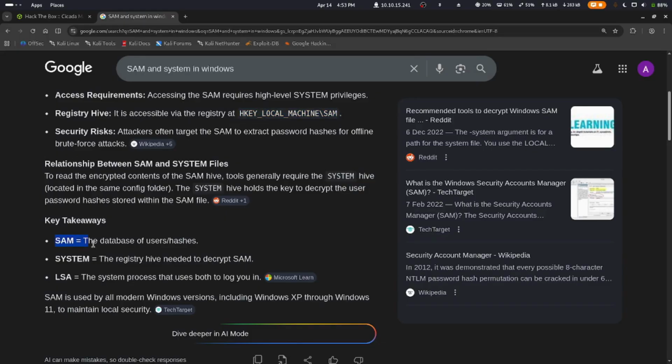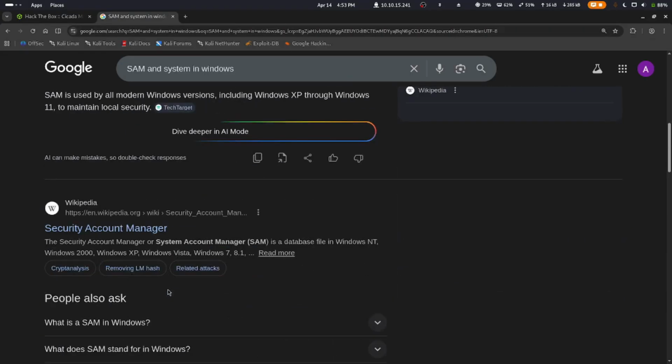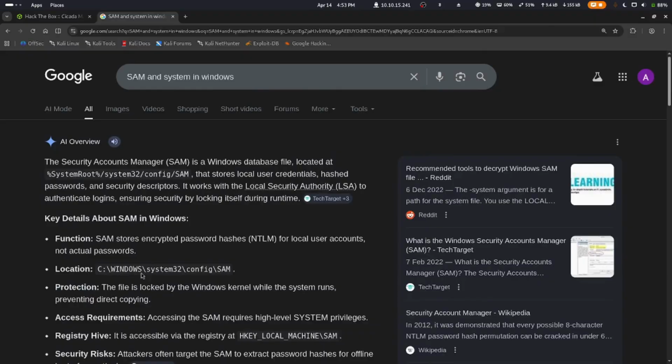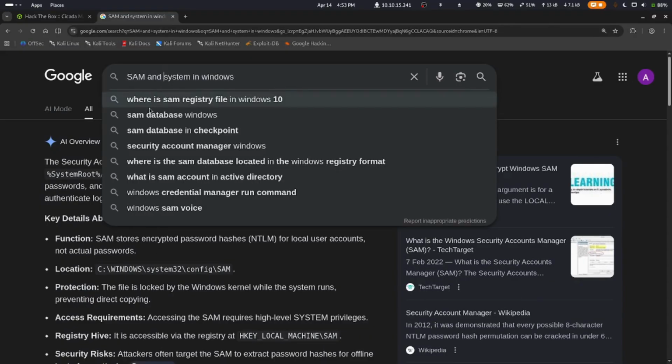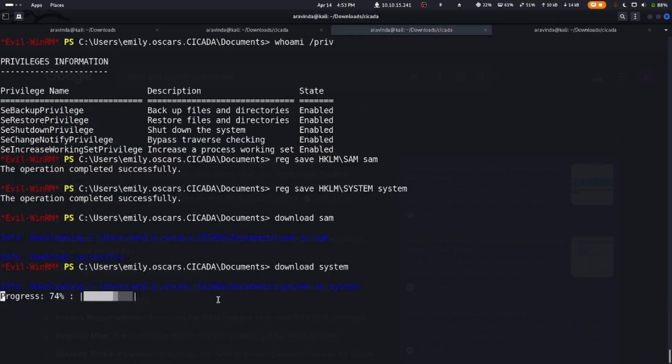Attackers often target the SAM to extract password hashes for offline brute force attacks. So the database of users or hashes is SAM. The registry hive needed to decrypt the SAM is system. So we need to decrypt the SAM database using the system boot key, and LSA is the system process that has both of these files. This is all about SAM and system in Windows.